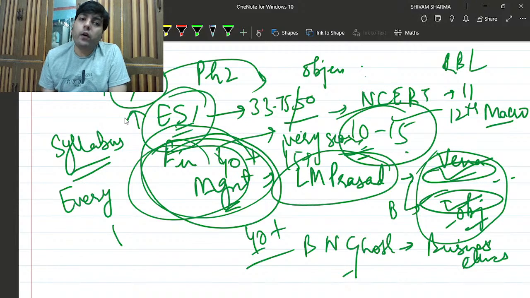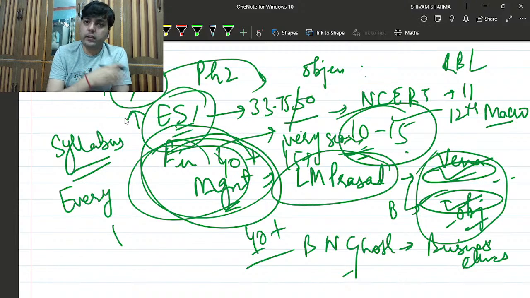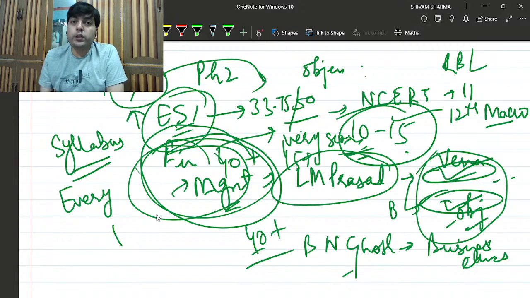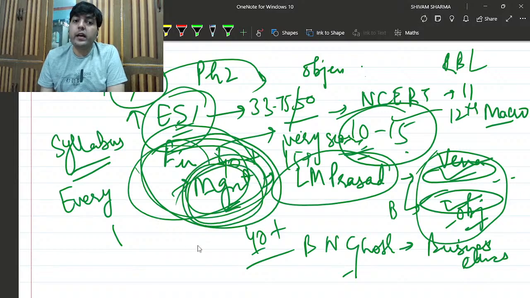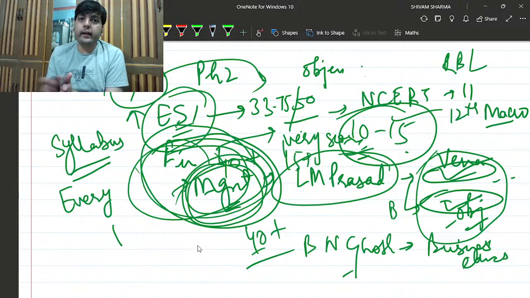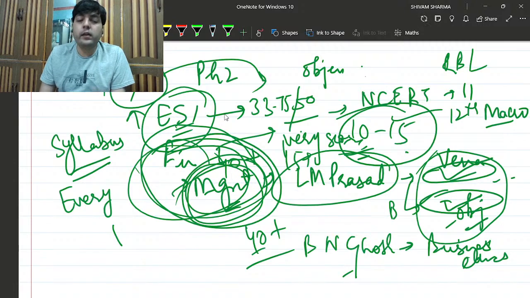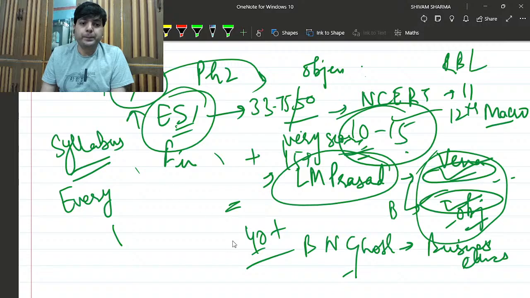In ESI, obviously there are uncertainties, because under the sun, the GA could ask anything. So there is uncertainty. But in finance and management, it is sure that because of the higher syllabus, the syllabus of management is more. And sometimes the percentage of questions which are asked from management are more. So because of that, you have a high probability of scoring good in finance and management. So make sure that whatever you are reading, you're reading perfectly for this.